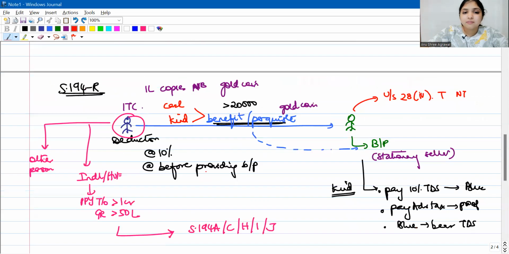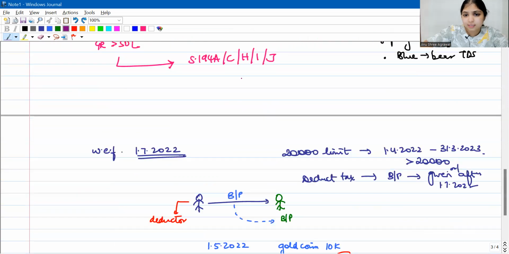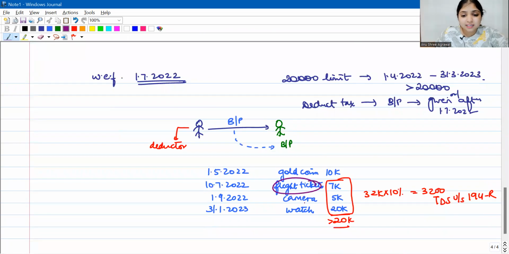Now listen, if the benefit or perquisite is in cash, understandable, we can see how much cash, that will be the value of the perquisite. But what if the benefit is in kind, like a gold coin, camera, flight tickets, watch? If it is in kind, then how will you find the value of the perquisite?